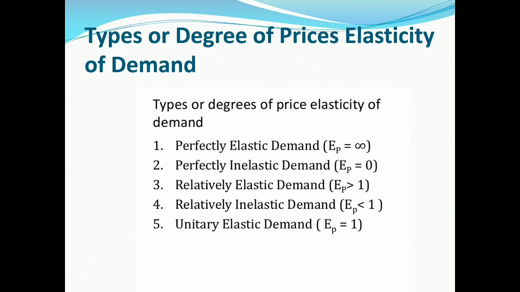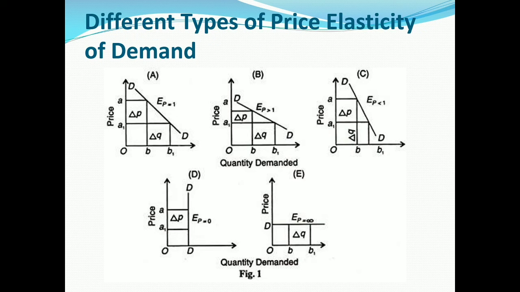In panel A, we see that price elasticity is equal to 1, this is unitary elastic demand, and in panel B, elasticity is greater than 1. This is a relatively elastic demand, and in panel C, elasticity is less than 1.